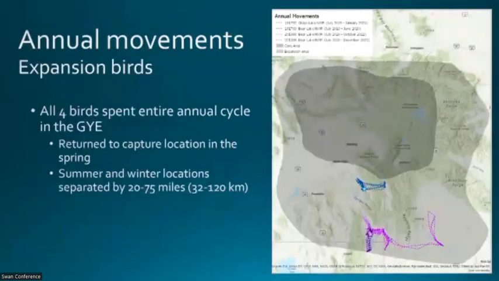So what is this data telling us? The first thing I'll talk about is just general annual movements, and I've divided this by expansion birds and core birds, and you'll see why in a second. So all 4 of the birds that we colored in the expansion area spent their entire annual cycle in the GYE, as indicated by the blue track and the different shades of purple tracks.